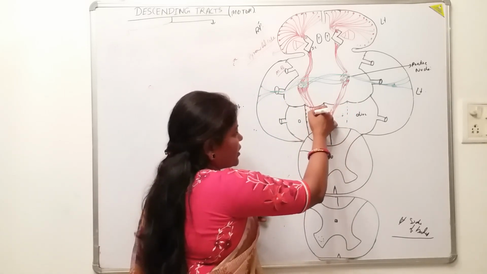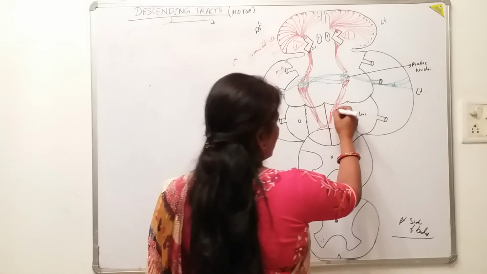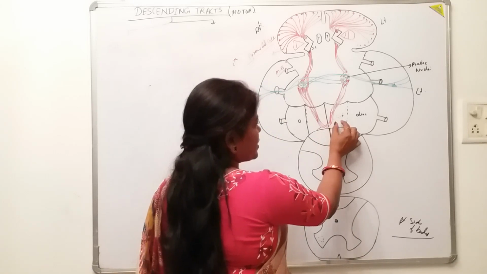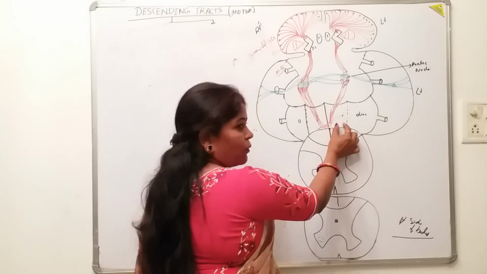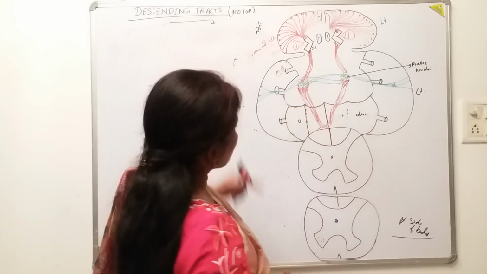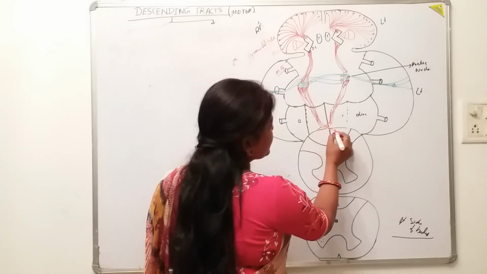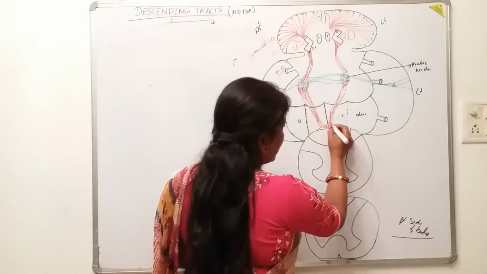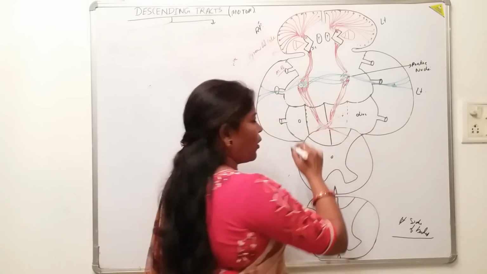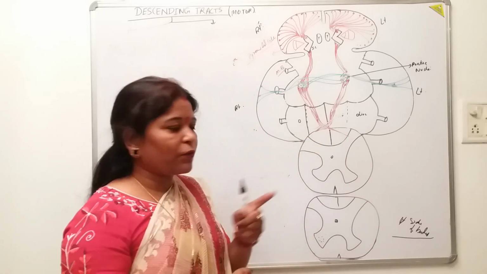This pyramidal decussation is present in the lower half of the medulla oblongata. That means the pyramid is here. In the lower half of the pyramid, the descending pyramidal tracts, the corticospinal tracts, decussate and move to the opposite side. Now again there is a question here, whether the whole of the tracts will cross or whether there is some percentage of crossing of these fibers. Very, very important point for the objective.